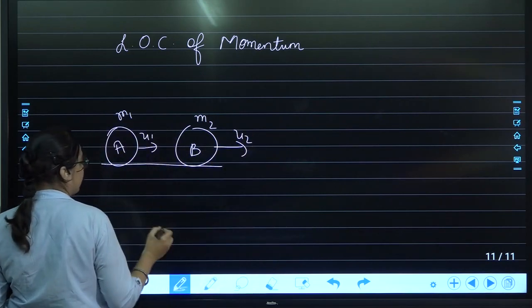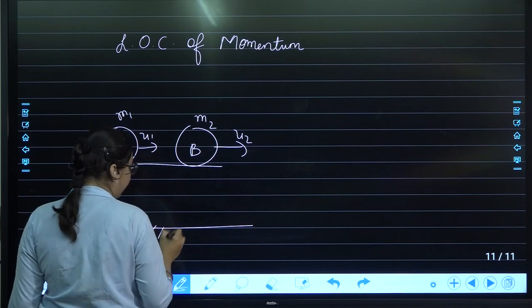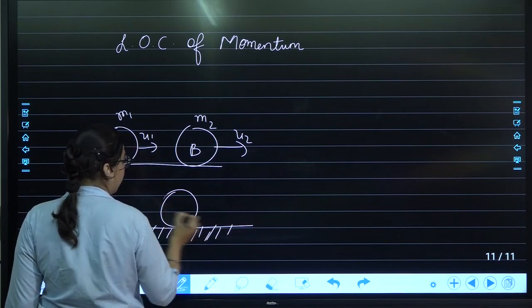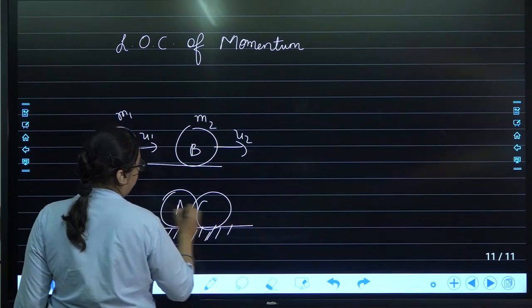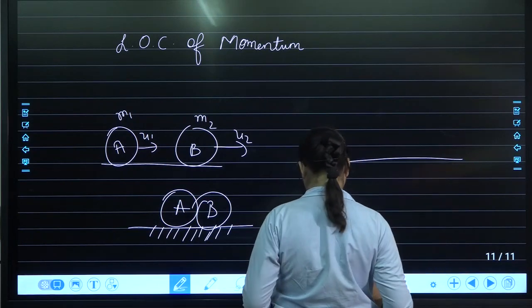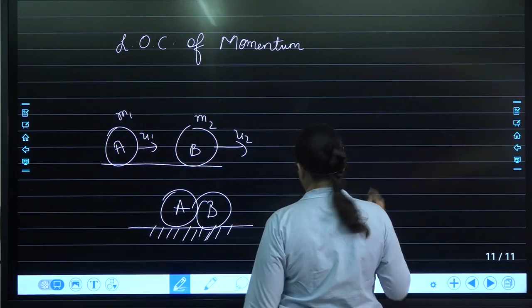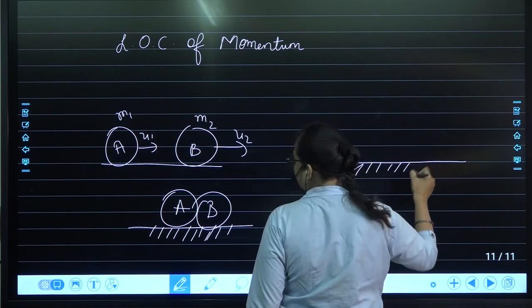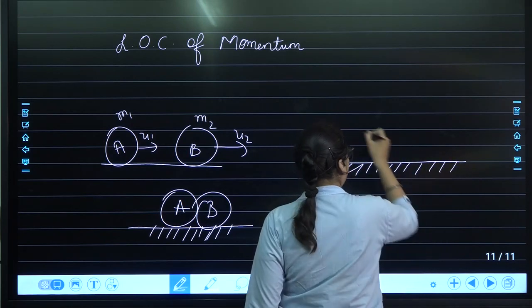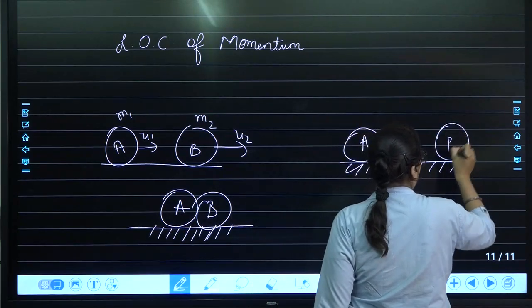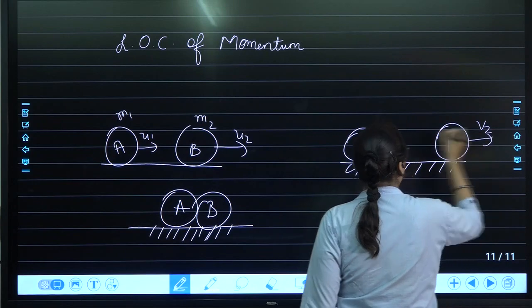Then for some reason they collide with each other. After collision, they will again move further with different velocities. This is again ball A, ball B, with final velocities v1 and v2.